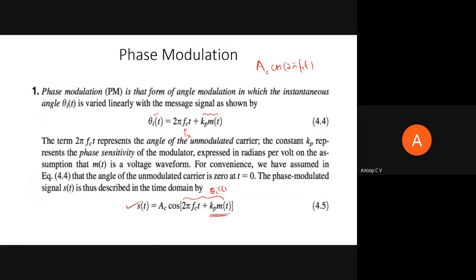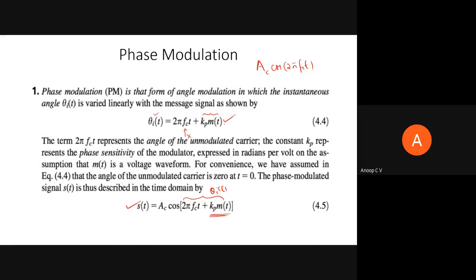So phase modulation is that form of angle modulation in which the instantaneous angle theta I of t is varied linearly with the message signal as shown here. One thing you have to keep in mind is that the phase is varied linearly with respect to the message. It's not with respect to the square of the message signal, or the derivative of the message signal, or the integral of the message signal.